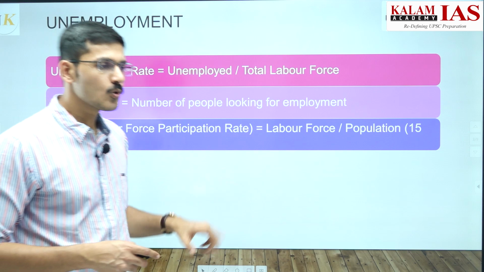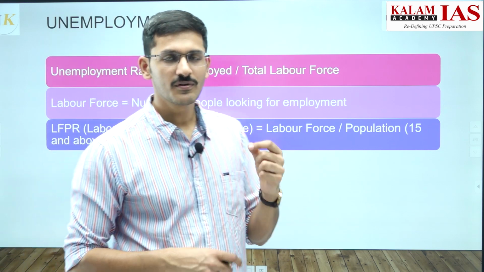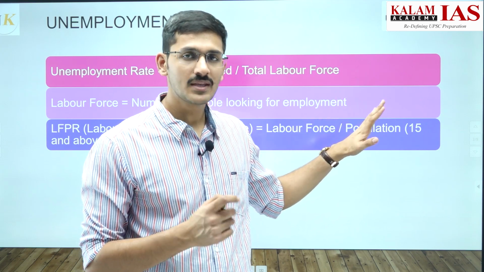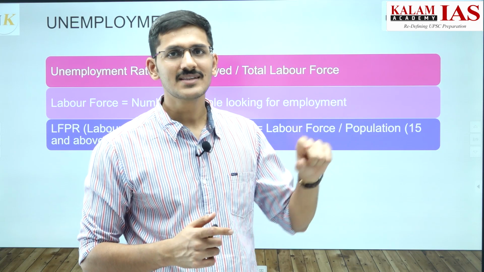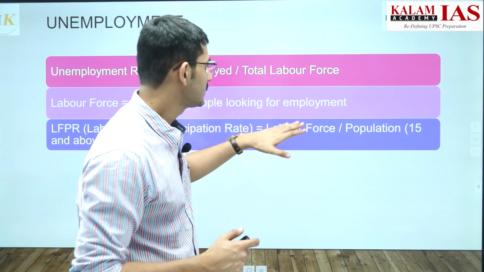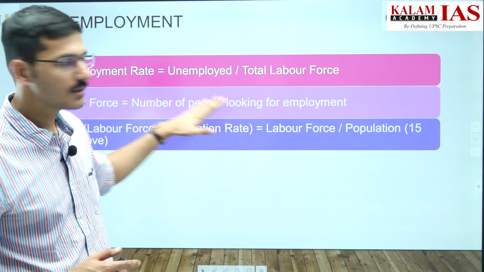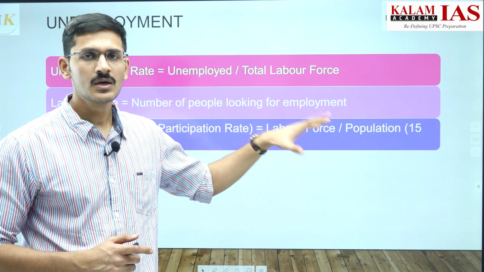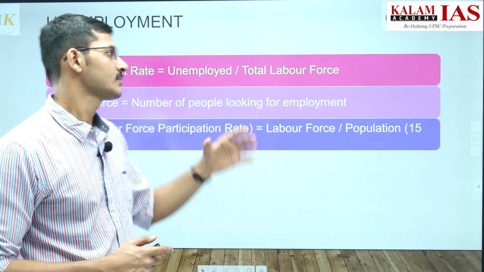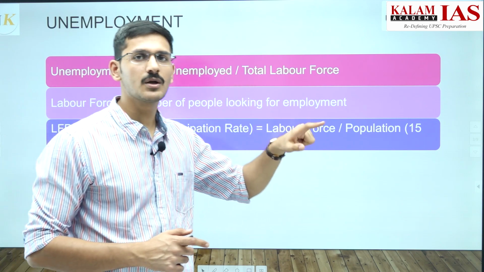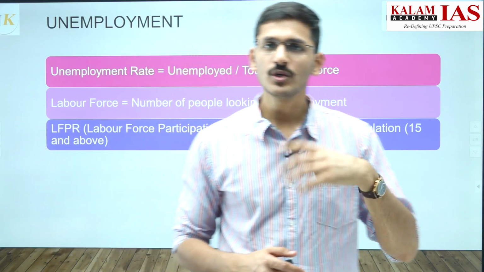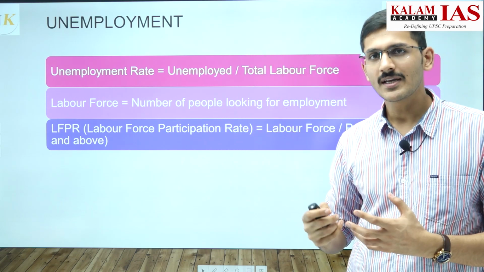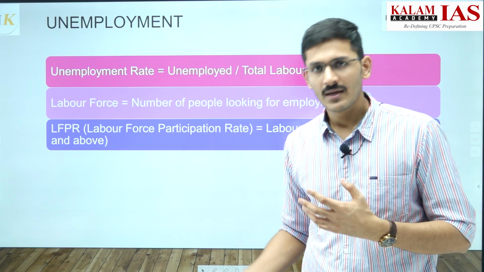So among the people whose age is above 15 years in India, how many are actually looking for a job? They might be working, they might not be working, but these are the people who want to work. So these people are called the labor force, and the labor force participation rate captures the percentage of people in this working age group who are actually willing to work. And the unemployment rate captures, among the people who are willing to work, how many are not actually getting jobs. So the unemployment rate captures the number of people who are not getting jobs despite their willingness to get a job.